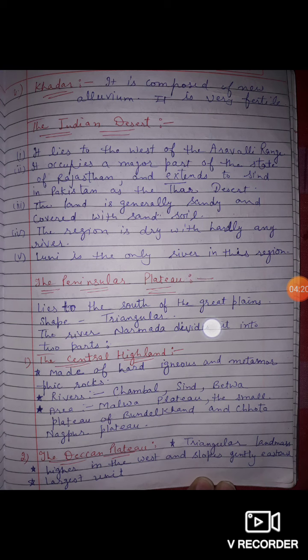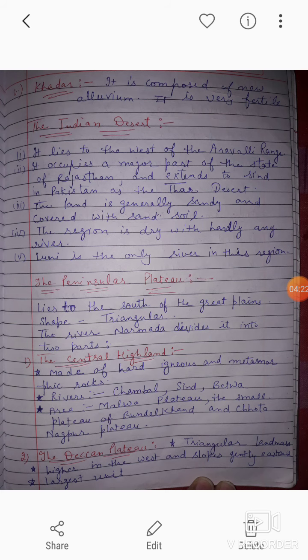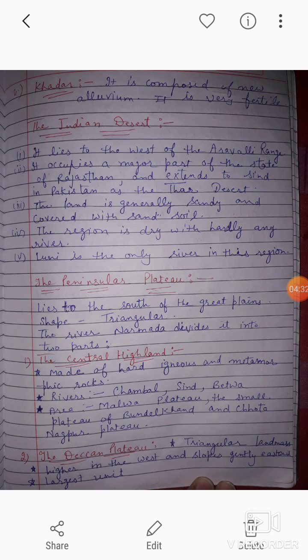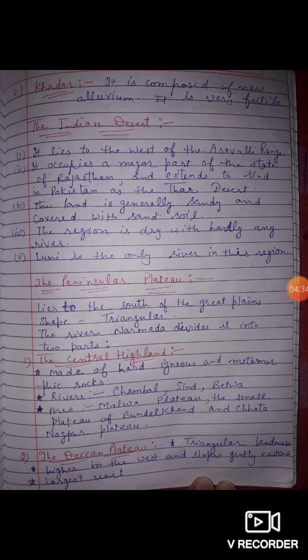First is the Central Highland. Central Highland is made up of igneous and metamorphic rocks, and the main rivers of Central Highland are Chambal, Sindh and Betwa. Under the Central Highland are the Malwa Plateau, the small plateau of Bundelkhand and the Chota Nagpur Plateau. These all are very important because these can come as a 1 mark question and also as a 2 or 3 marks question.